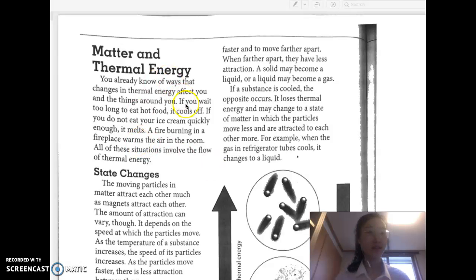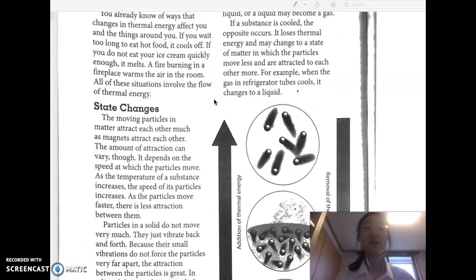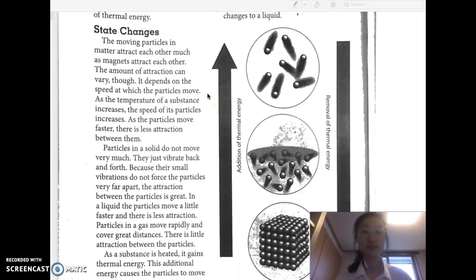Matter and thermal energy. You already know of ways that changes in thermal energy affect you and the things around you. If you wait too long to eat hot food, it cools off. If you do not eat your ice cream quickly enough, it melts. A fire burning in a fireplace warms the air in the room. All of these situations involve the flow of thermal energy.